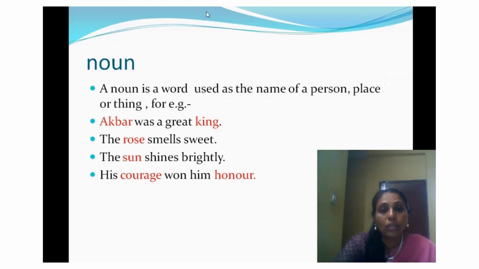A noun is a naming word. It is a word used as a name of a person, place, or thing. For example, Akbar was a great king. The rose smells sweet. The sun shines brightly. His courage won him honor. All these highlighted words are your naming words or nouns.